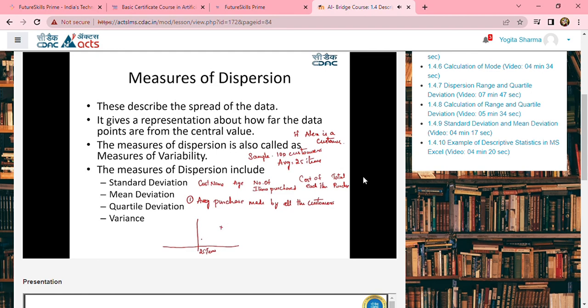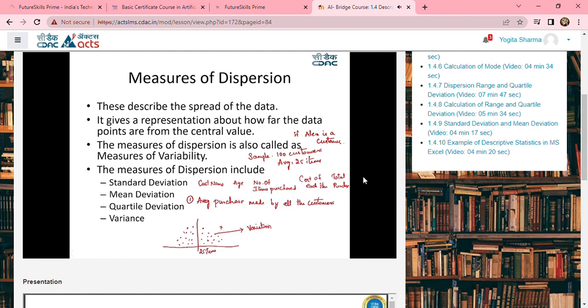Now, if you just keep plotting the 100 customers' data over here, it gives you the spread of your sample. That is nothing but how far your customers are from your central value. So this tells you about the distribution of the data. This will also tell you the variation of each customer when compared to the central value. Hence, the measures of dispersion are also called measures of variability.